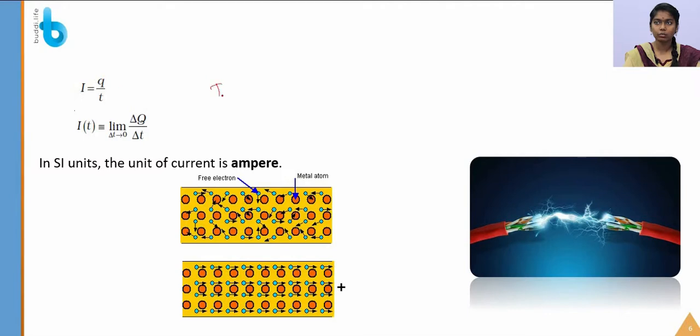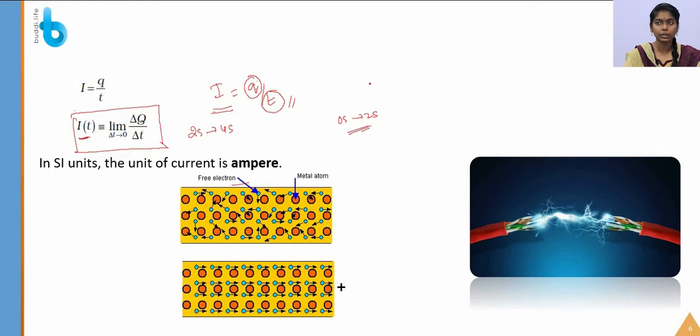The current is equal to Q by T. Q is nothing but a charge and T is the time. So the charge flowing through the conductor per unit time constitutes an electric current. So let's see the change of charge, for example from 2 seconds to 4 seconds or 0 seconds to 2 seconds. For a particular time, how much charge is added to that circuit. So that is change of charge divided by change of time. That is the current.